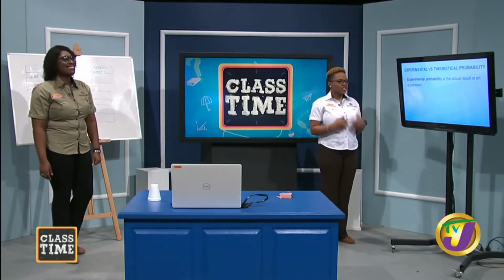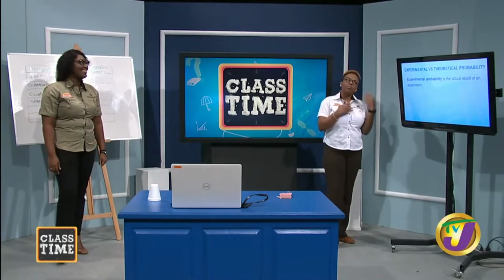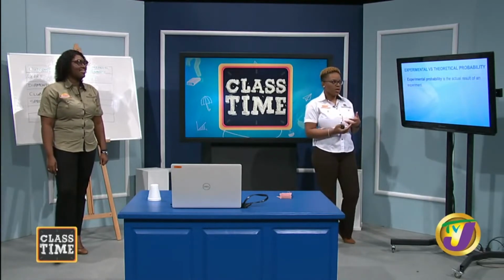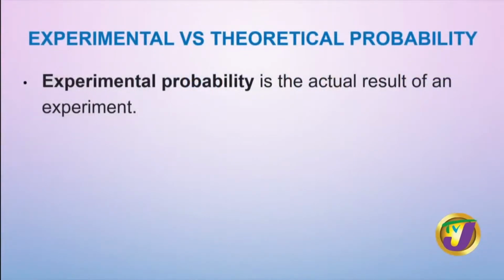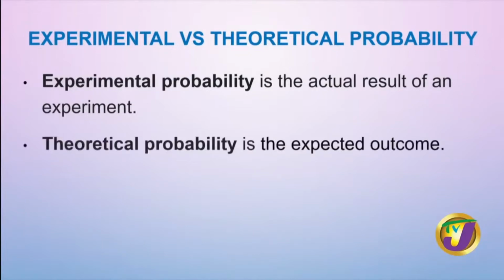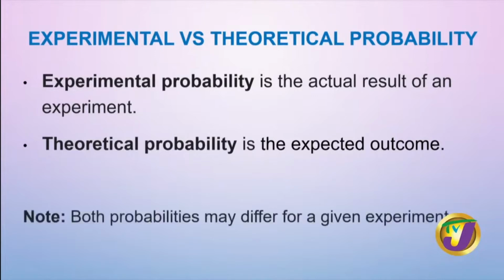So today we're talking about experimental and theoretical probability. What's the difference between the two? Experimental probability is the actual result of an experiment, as the name states, while theoretical probability is the expected outcome. So you have an idea that this will happen, right? Both probabilities may differ for a given experiment, and we want to talk about that a little.